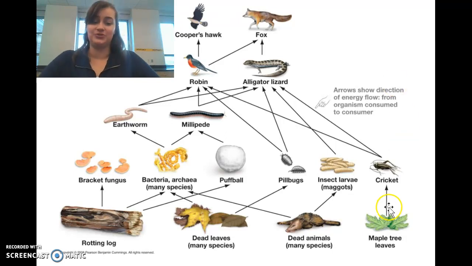First, we'll start with the producer, which are plants or organisms that get their energy from photosynthesis. Producers are then consumed by what we call the primary consumer, such as a cricket. The cricket is then consumed by a robin or alligator lizard, which are known as secondary consumers. Secondary consumers are then consumed by tertiary consumers.